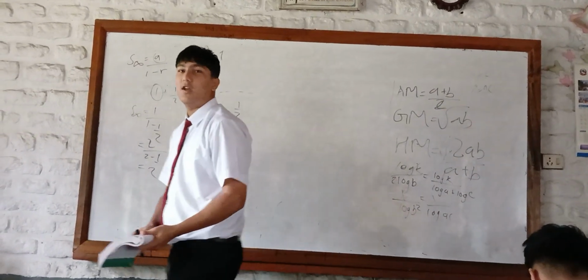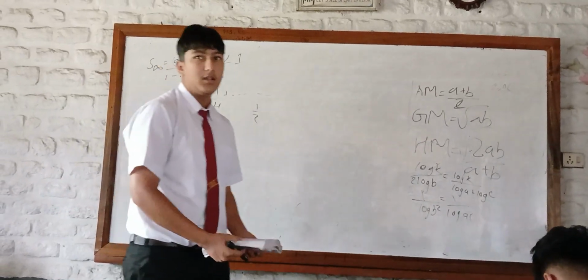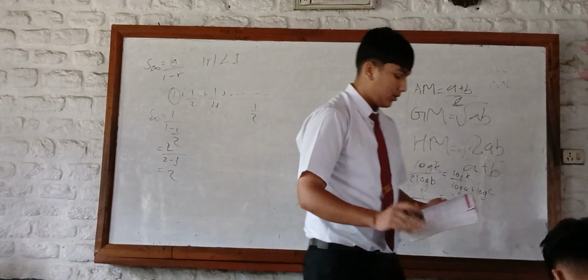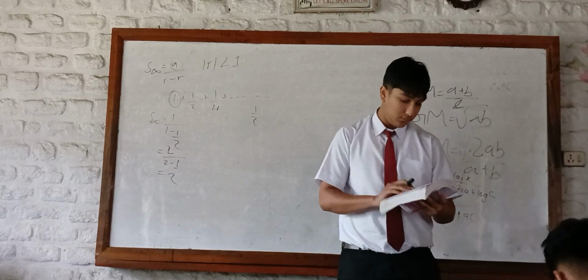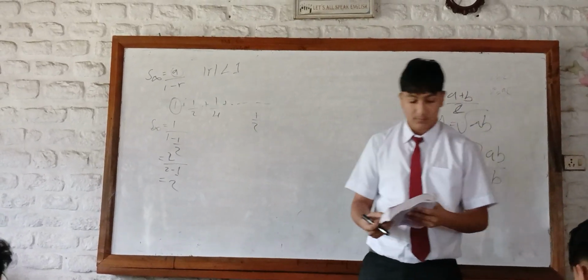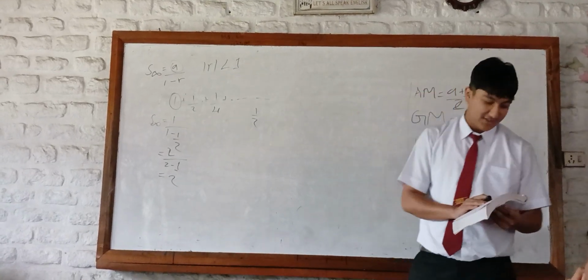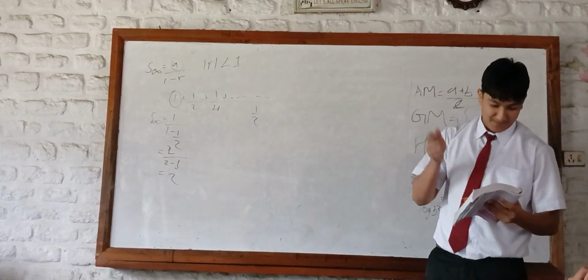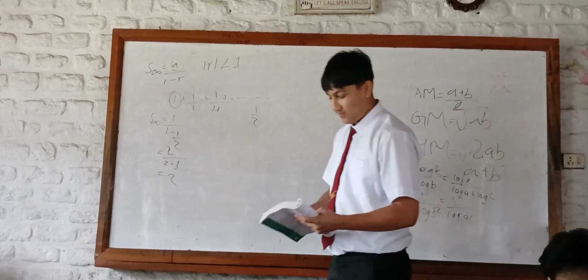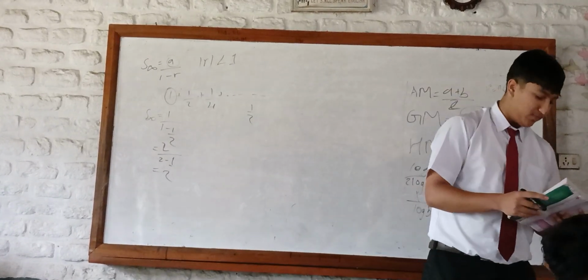So there are 20 MCQs in our book. From them, 5 are common, which have been repeated in our previous papers, and those are question numbers 1, 2, 7, 13. So the answer of question number 1 is option B. The answer of question number 2 is option B again. Answer of question number 3 is option B again. And answer of question number 4 is option B.